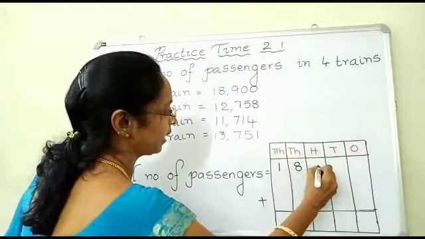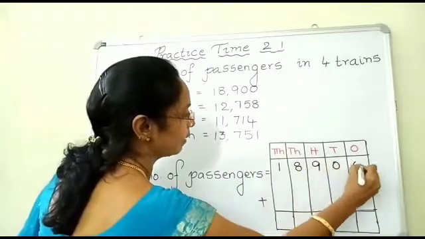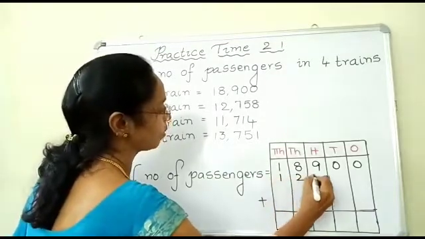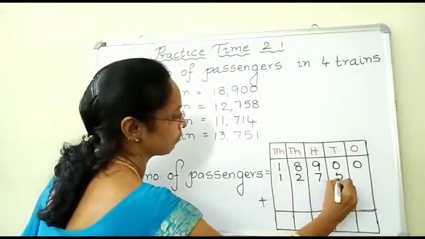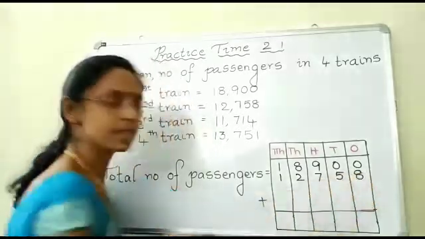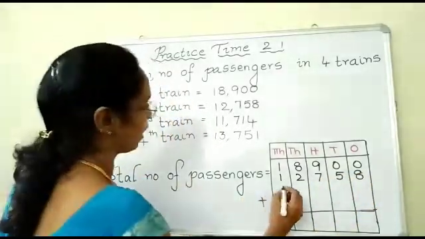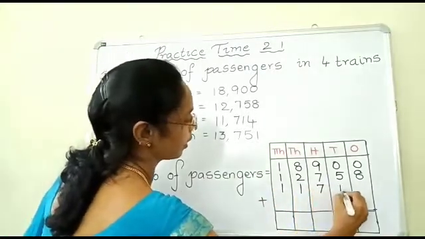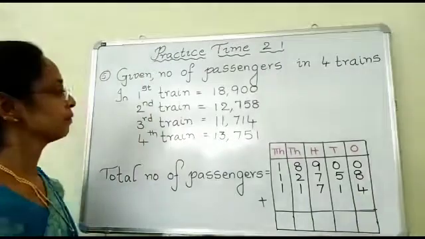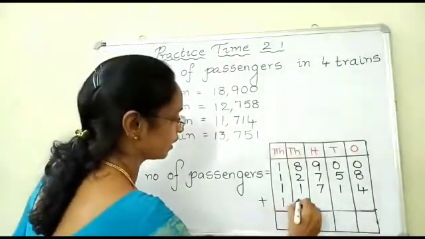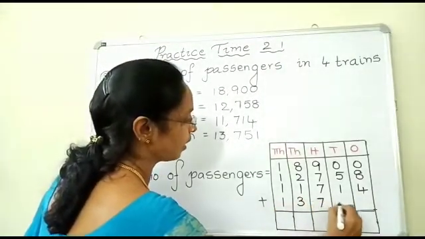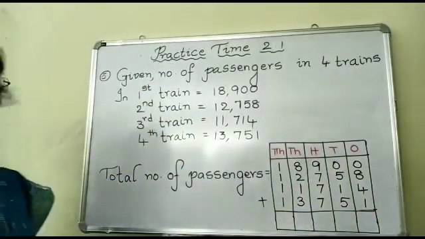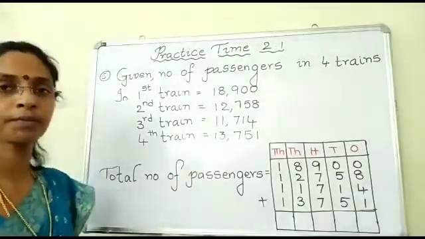First is 18,900. The second number is 12,758. Okay children. Now the third number is 11,714. The fourth number is 13,751. Okay children, let us add all these numbers.